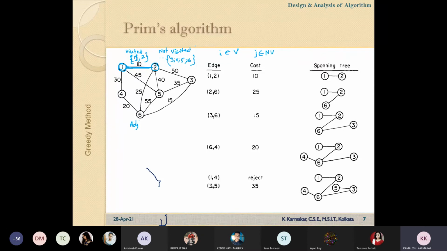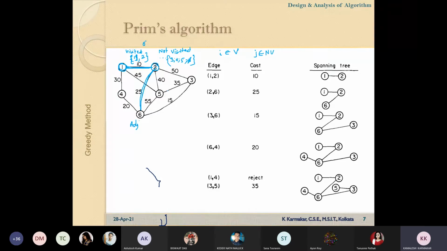From vertex 2, which one is minimum? 6, 25. From vertex 2, this one is minimum. So the vertex is 6, I will remove it from not visited and add it in the visited set.